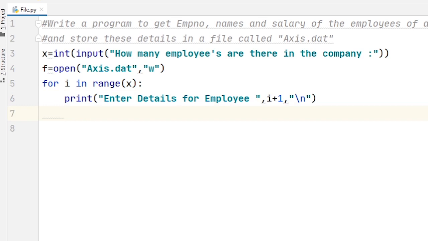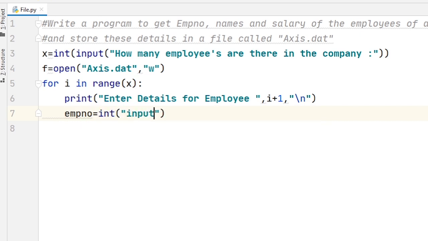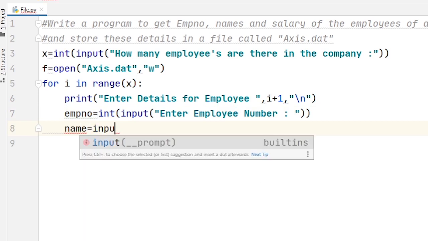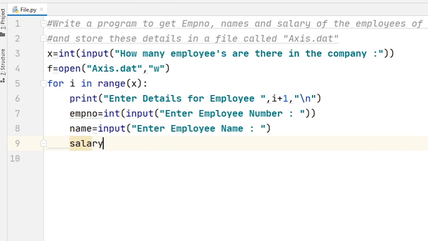Then first I take the employee number, so empno is equal to int input, enter employee number, then name is equal to input, enter employee name, and then salary is equal to float input, enter employee salary.